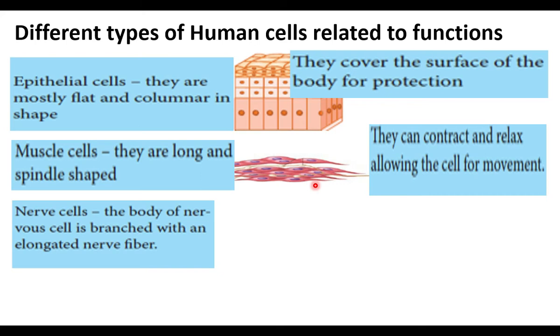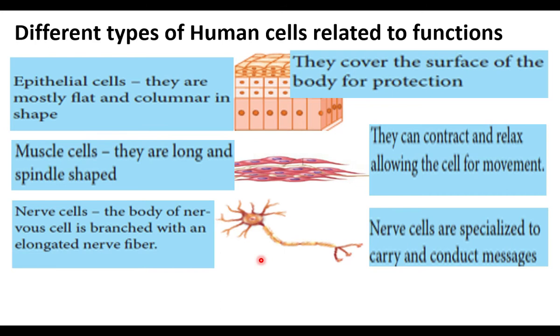Nerve cells of the body have branches. The nerve cell has many branches. The long branch is called the nerve fiber. These nerve cells carry messages from one part to another part.